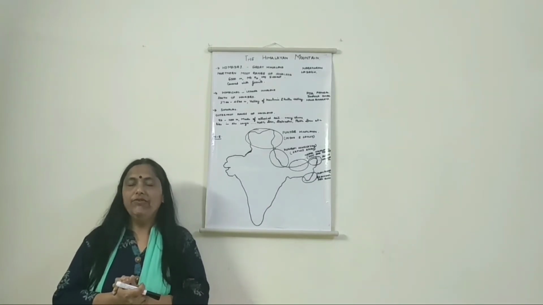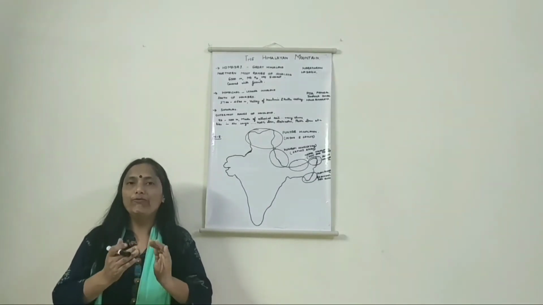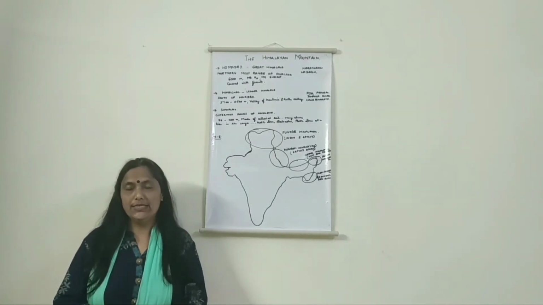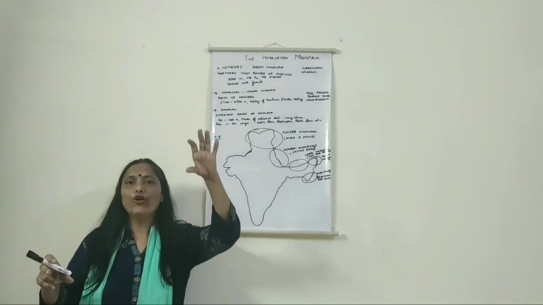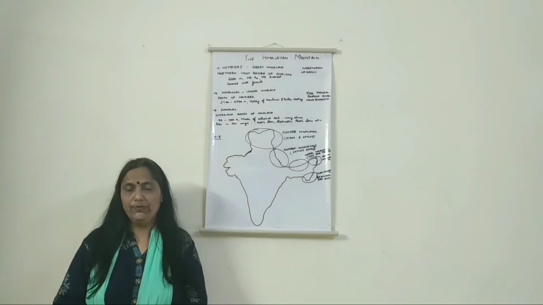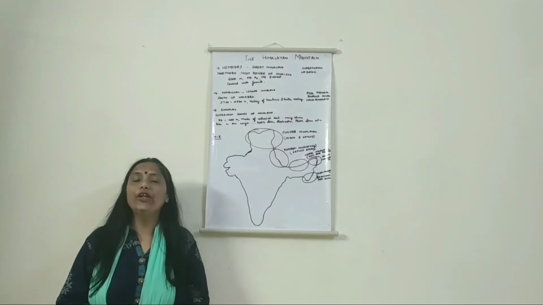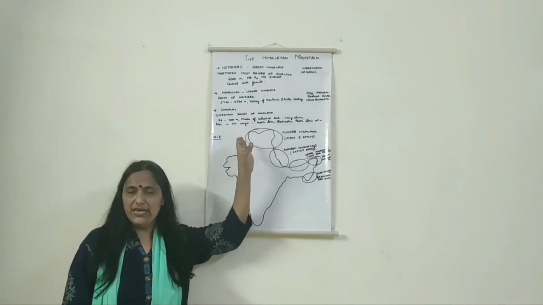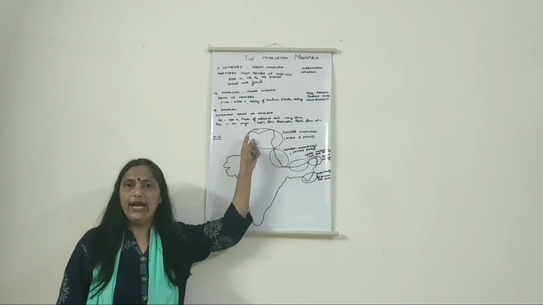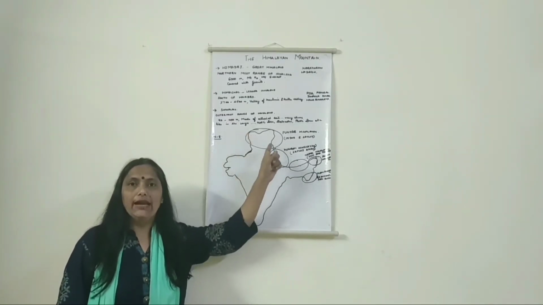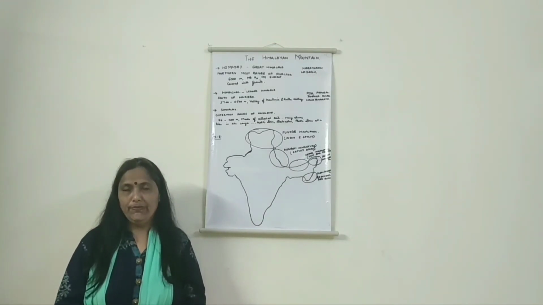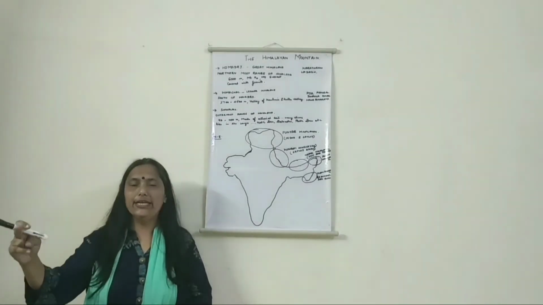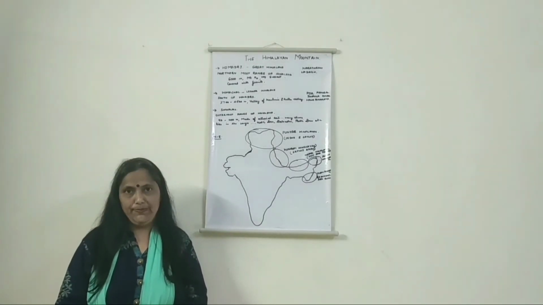Today, in this chapter, I will be explaining to you the various features of the Himalayas. The first feature is that it extends in our country from Jammu and Kashmir to Arunachal Pradesh. When we talk about the width of the Himalayas, in the Jammu and Kashmir area it is 240 meters, and coming to Arunachal Pradesh, its width reduces to 150 meters. The arc of the Himalayas is 2400 meters.